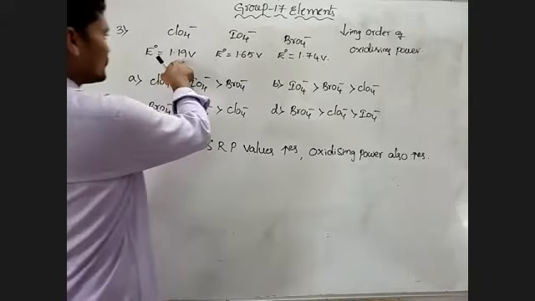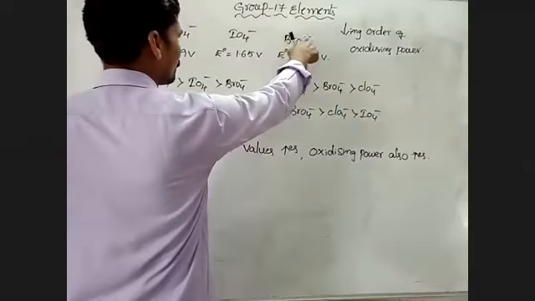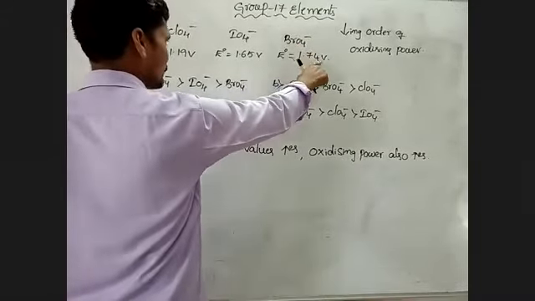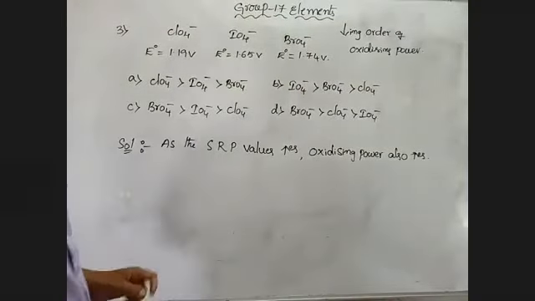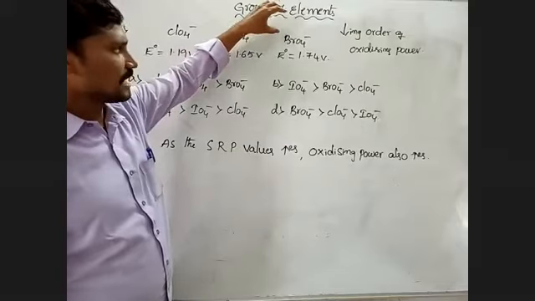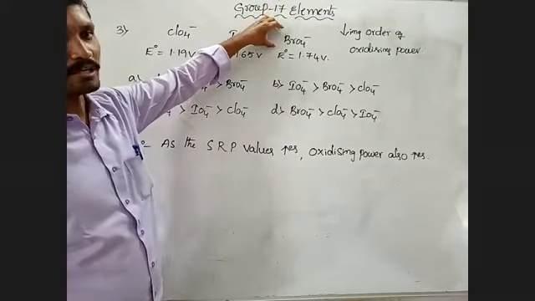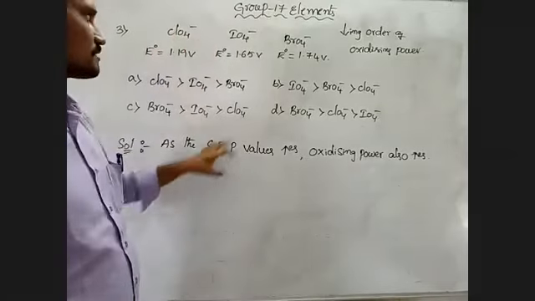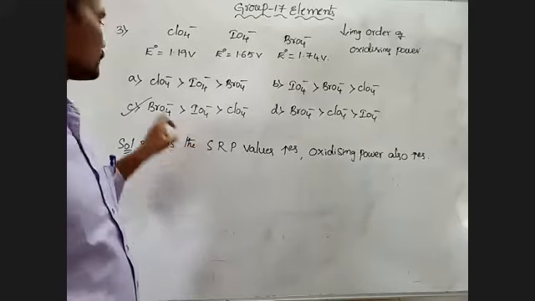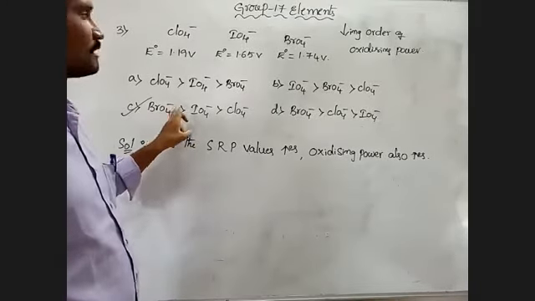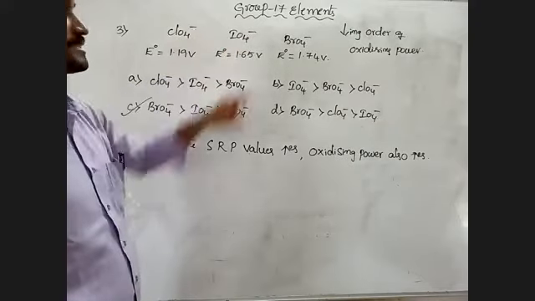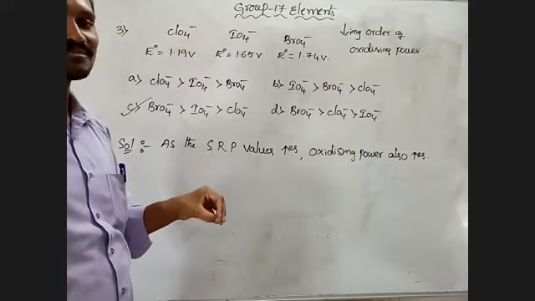About these three ions, BrO4 minus, the bromine ion, has the highest SRP, 1.74 volts. So this has the highest oxidizing power compared to the remaining ions. So BrO4 minus, that means option C is the correct one. Next, between ClO4 minus and IO4 minus, which has the highest SRP value?